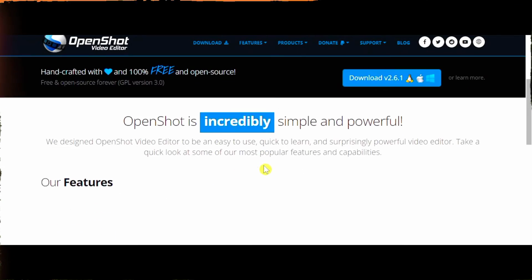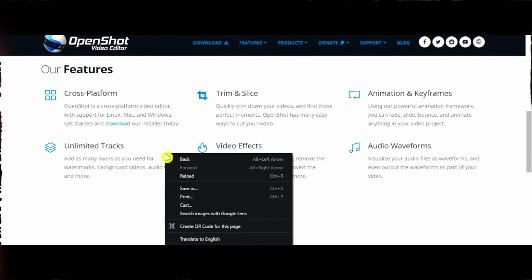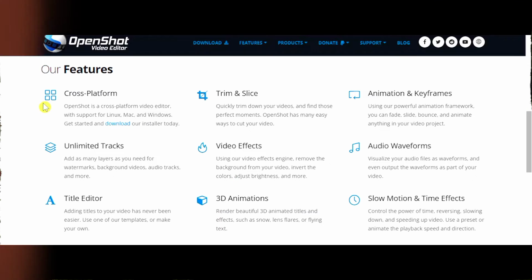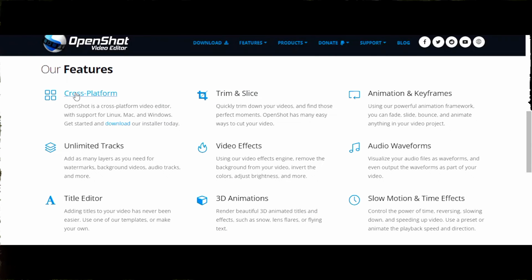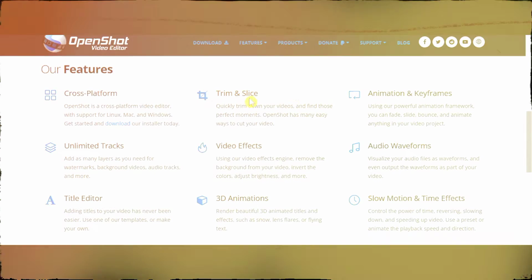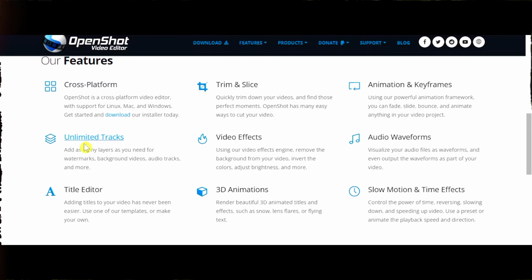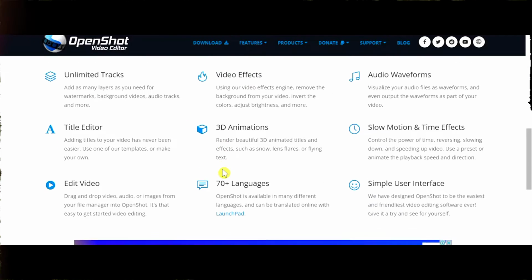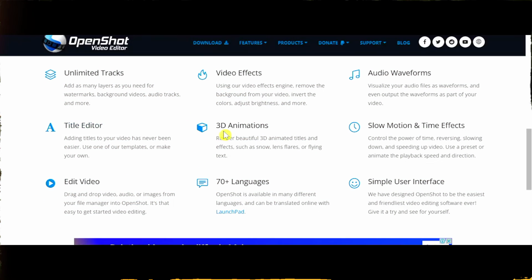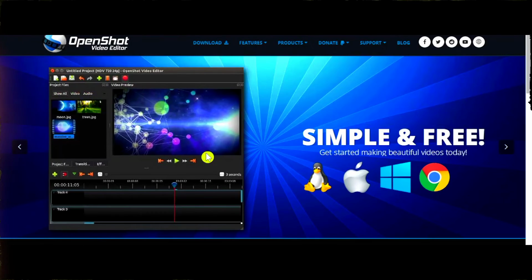After that you do not have to do basic things. You can do fun stuff like cross-platform trim and slice, animations, unlimited tracks, video effects, 3D animation, and you can use a title editor and many things.